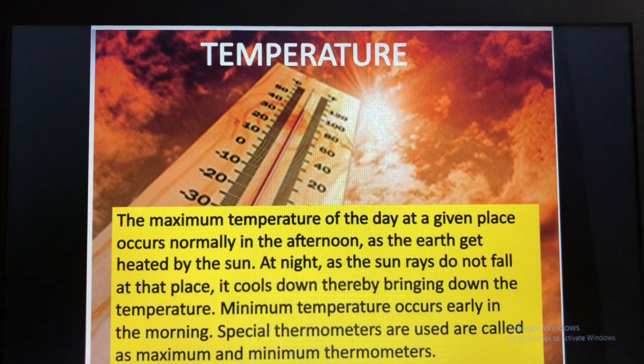So here, how they measure the temperature, we have seen that special thermometers are there. They will record the maximum and the minimum temperature of the day.